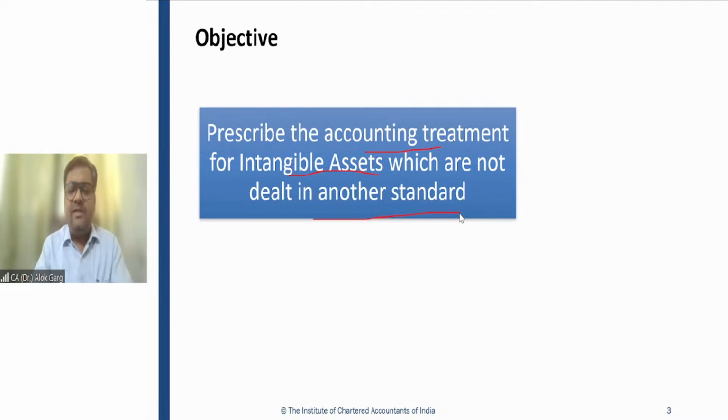Many students have given many examples of intangible assets, so I understand that you understand what intangible assets are.